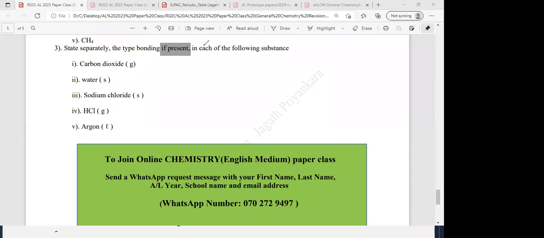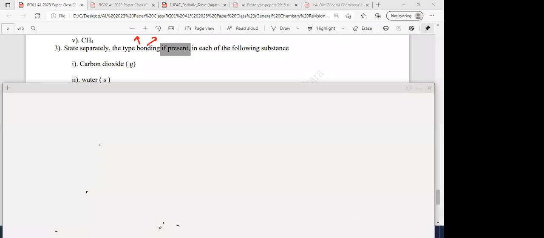Who can post the answer to the chat for this one? Type of bonding means you have to consider both primary interactions as well as secondary interactions, that means intra and inter both. They don't specify whether it's covalent or not. What are the types of bonding? I'll give a summary of that also. When it comes to bonding, there are primary interactions as well as secondary interactions.